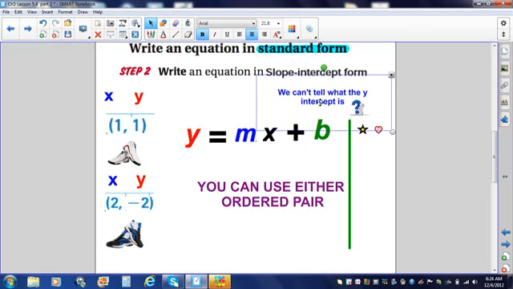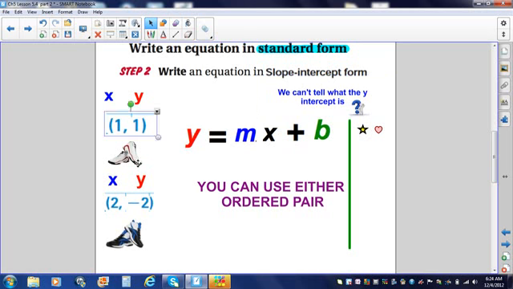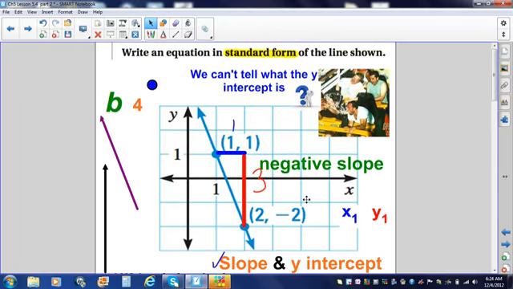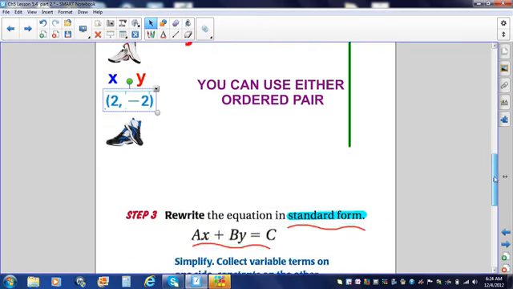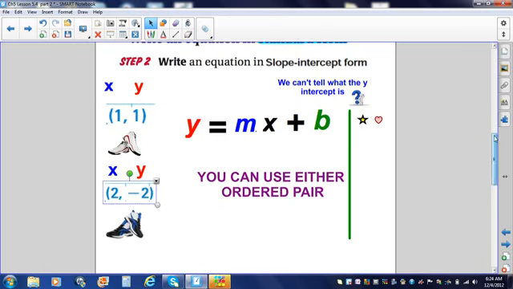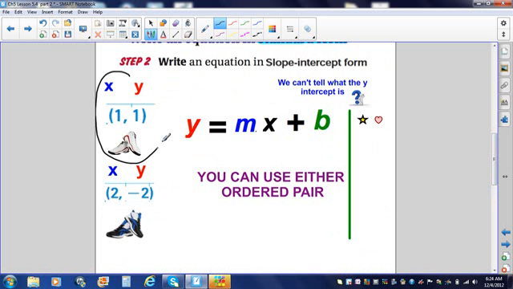We can't tell what the y-intercept is, but we do know our slope, and we do know ordered pairs. So we can write the equation in slope-intercept form. You can use either ordered pair. Where did I get the ordered pairs? From right here. So you can wear these shoes, or you can wear these shoes. Just don't mix the shoes. So I am going to use this ordered pair, where I'm going to wear these shoes.